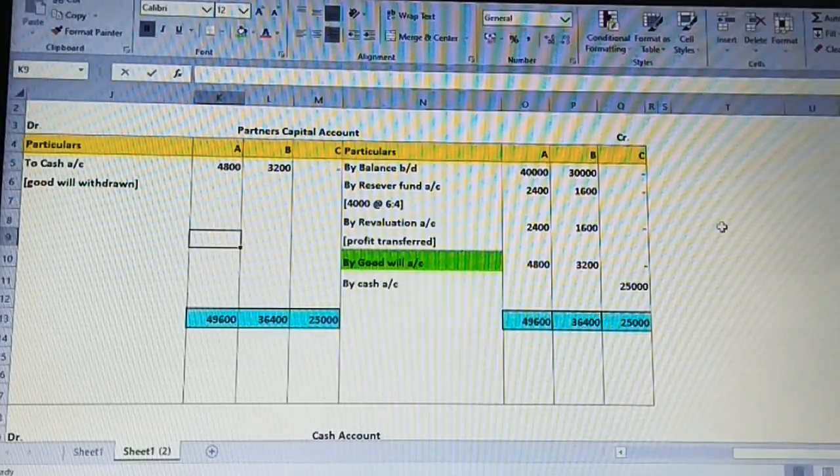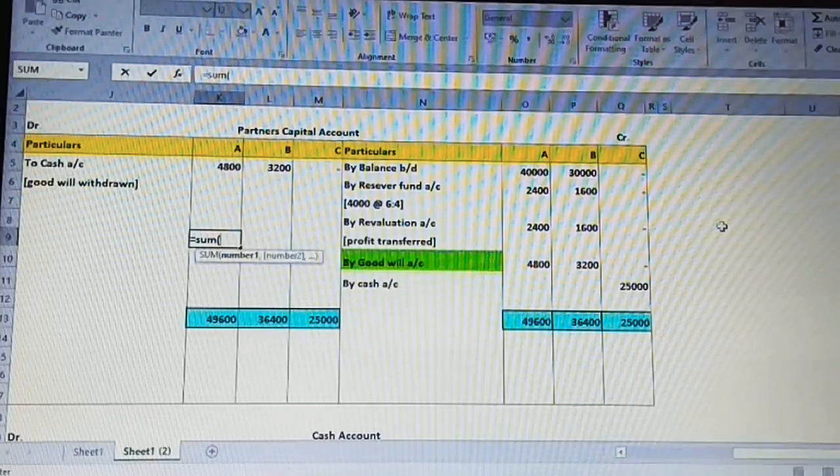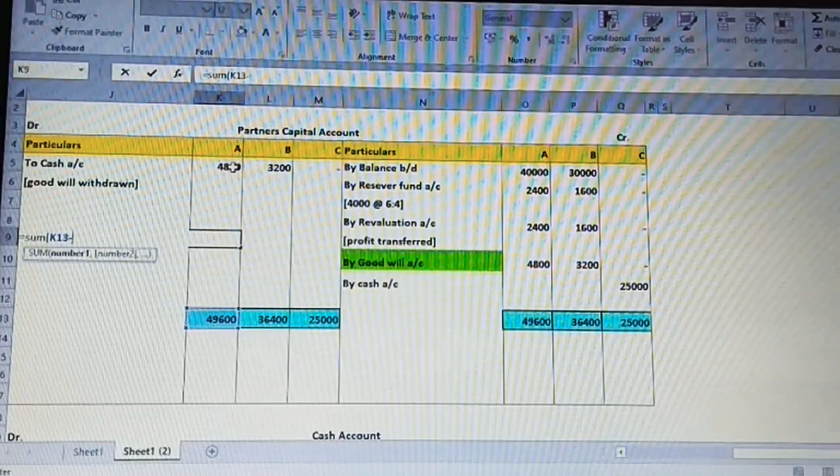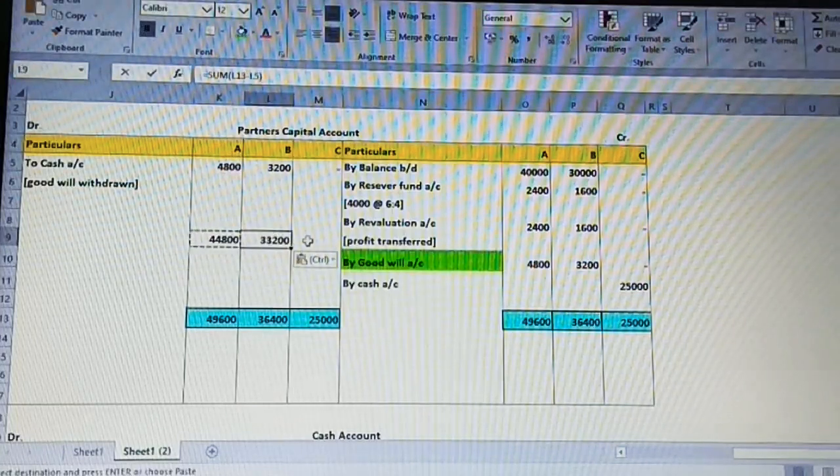Then we are going to find out the closing balance. What is the closing balance to be taken from 49,600? We are going to find it by subtracting the debit values. You just do the same method for each.